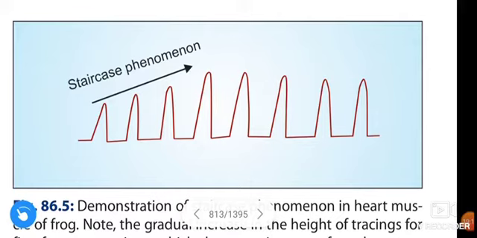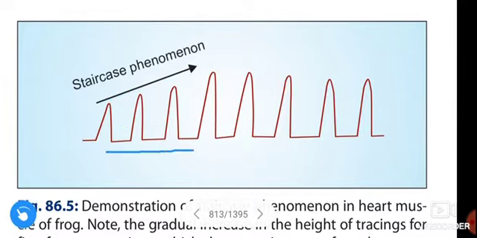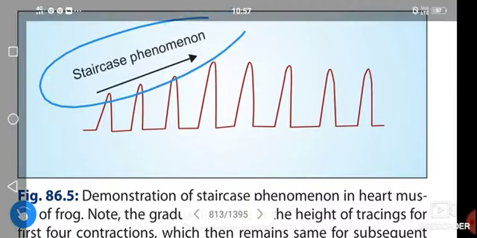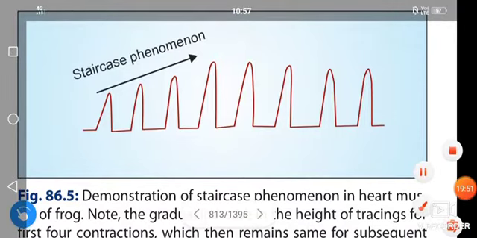This figure represents the demonstration of staircase phenomenon in heart muscle of frog. If you see here, the heights of the tracing of the first 4 contractions, 1, 2, 3, 4, are increasing gradually, and the rest of them remain the same. This is about the staircase phenomenon.